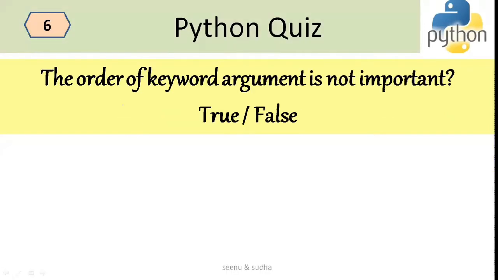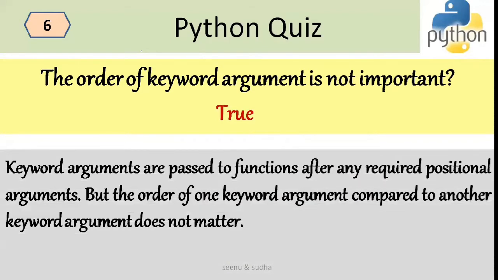Sixth question, the order of keyword arguments is not important. State whether this statement is true or false. The statement is true because we are associating a keyword along with the value. The keyword arguments are passed to functions after any required positional arguments. This is mandatory, these are the syntax rules. But the order of one keyword argument compared to another does not matter.